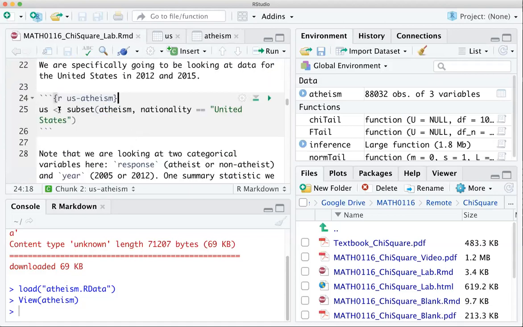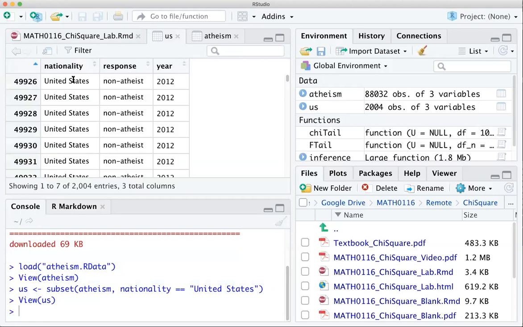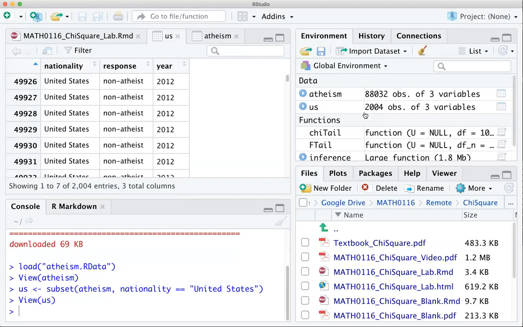So I'm just going to put in a filter here. With our atheism data set, I'm going to subset this data set and only pull out the rows that had United States in them. So I'm just going to run this code. What you'll see is this creates a new data set called US. If I click on that, we'll see it only contains rows where the nationality is United States. And you see there's 2004 of those people that we recorded information about.